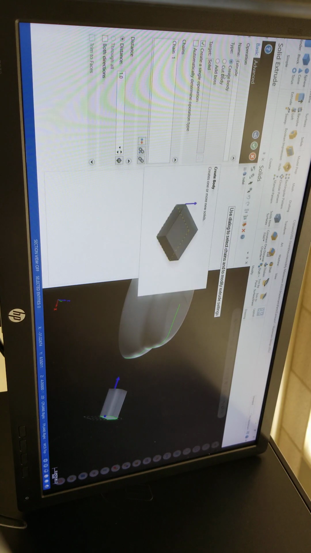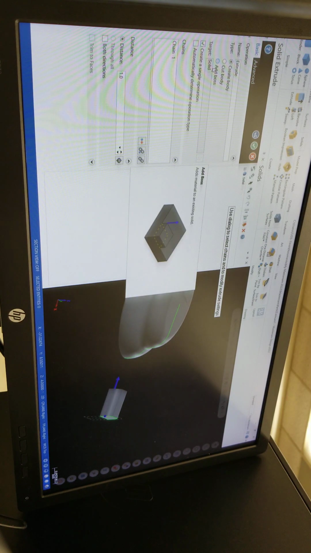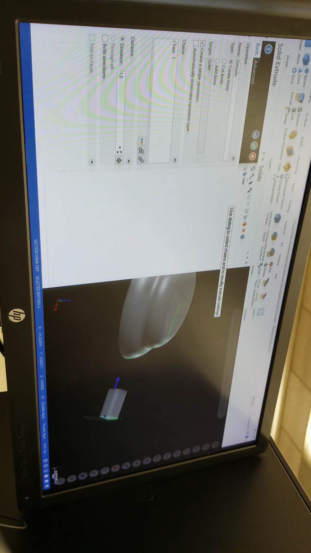Are we going to create a body or are we going to add a boss? Add a boss. If you say create a body, you're going to see another solid over here, which is not good. So that means this is not a part of that. We say add a boss, and the distance, 2.5.